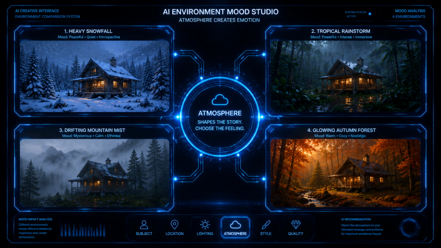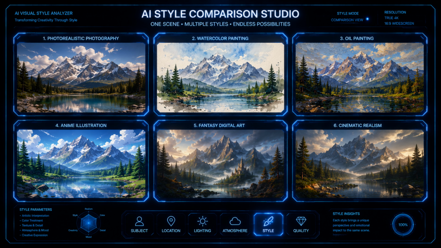The fourth step is the atmosphere. This is what gives an image emotion. Ask yourself, how should this place feel? Peaceful, cozy, epic, lonely, mysterious, relaxing? For example, heavy snow gently falling outside, a roaring fireplace filling the room with warm light, mist drifting across a mountain lake, heavy tropical rain falling through a dense jungle. These aren't just descriptions, they're creating a feeling. The fifth step is your style.